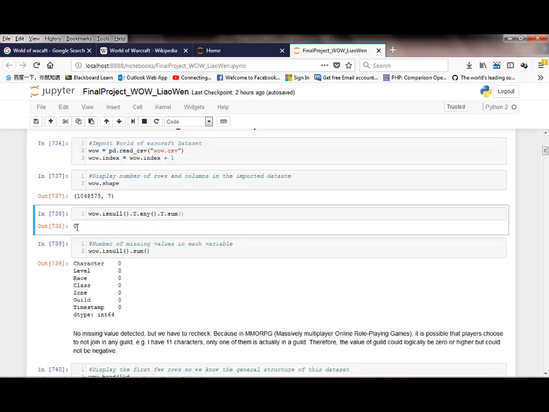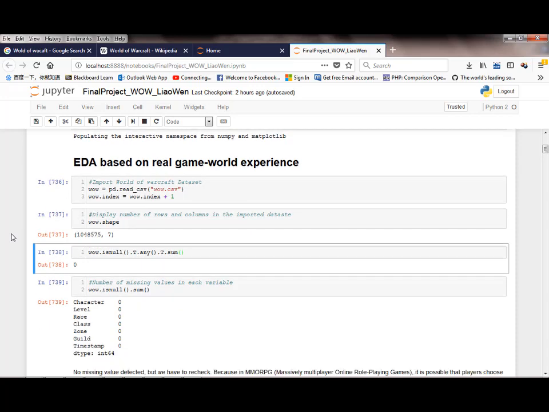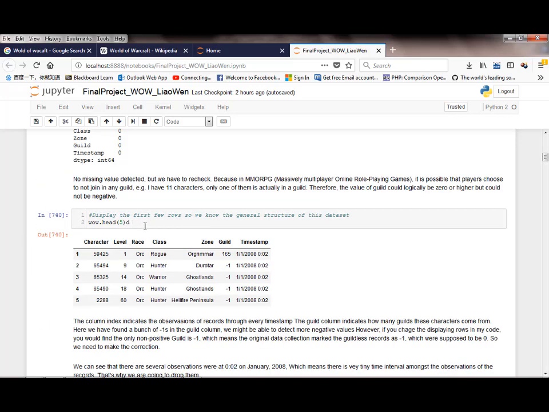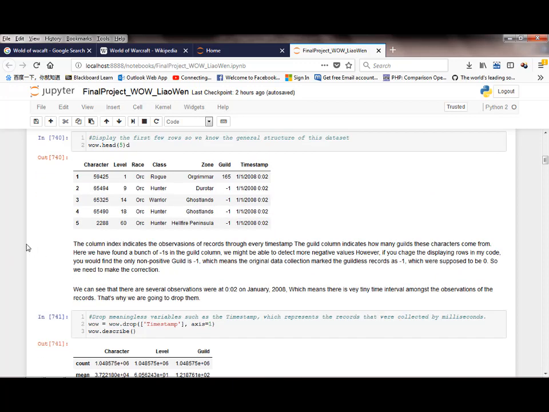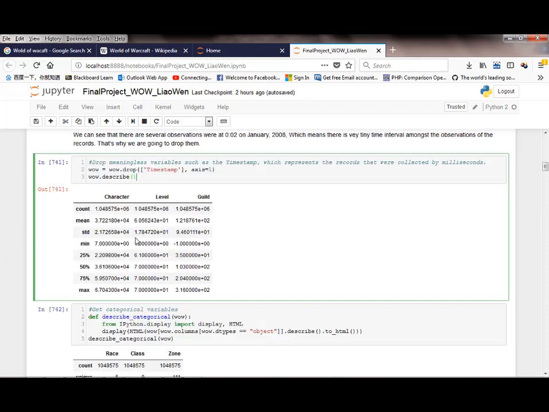There are no missing values showing up, but we have to recheck because some of the data might look like missing values but are not. We choose to display the first 5 rows just to show the basic structure of our data set. The row index indicates the observations of records through every timestamp. We can see the timestamps are very intensive. If you change the row displaying value to see more records, you will find a large amount of observations within exactly the same timestamp. So this timestamp is meaningless for our data analysis. So let's go ahead and drop it and pull up the results.